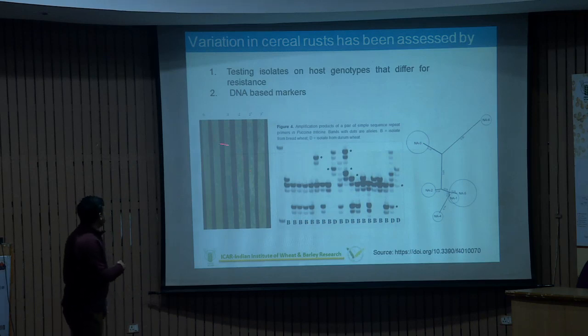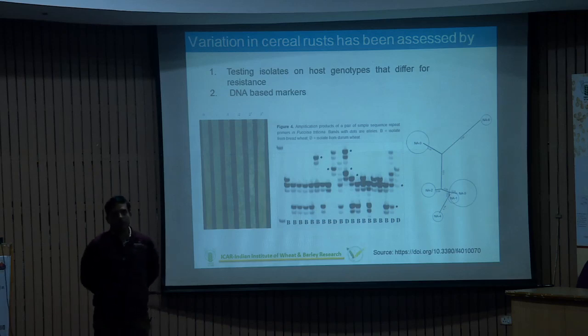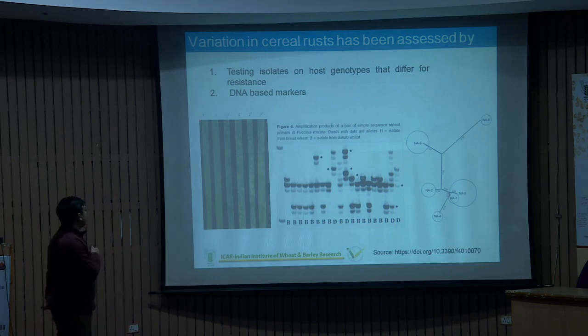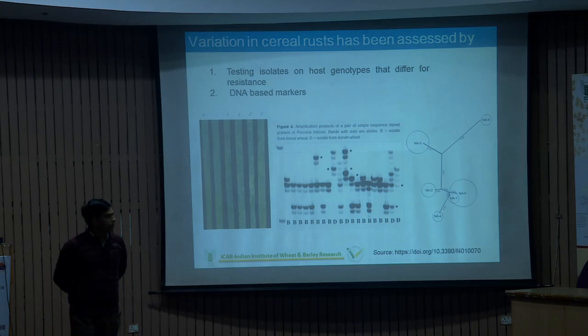I think you know about the different types of infection types. When we test any isolate on a particular genotype or NILs, near isogenic lines, we get the infection types 0, flag, flag 1, 2, 2 plus, 3 plus.